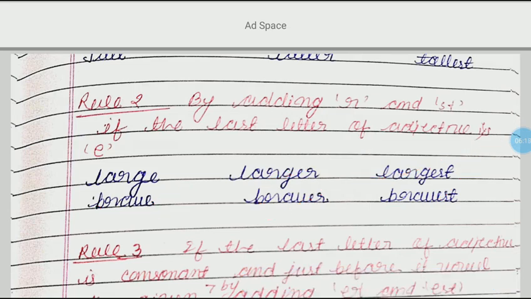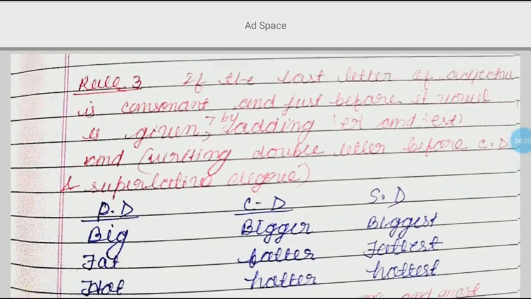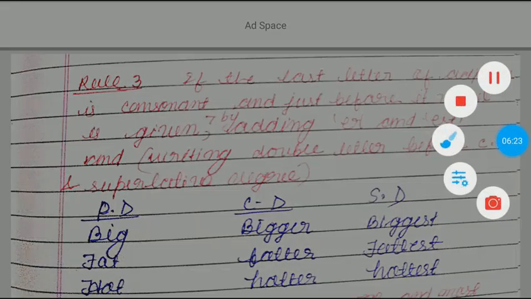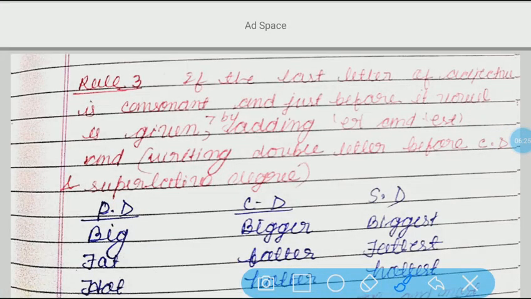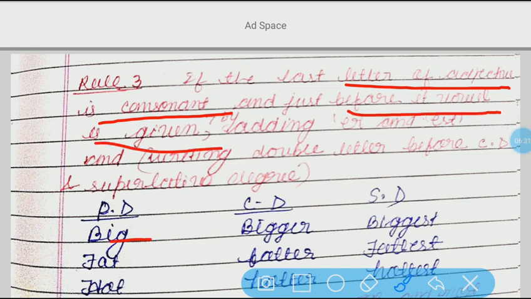Alright. Now come to the third rule. If the last letter of the adjective is a consonant, alright, and just before it a vowel is given, then by adding ER or EST, by adding ER and EST, we can make it what?